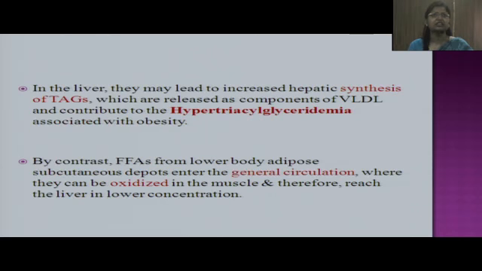And in the liver, this leads to increased hepatic synthesis of triglycerides, leading to hypertriglyceridemia. And this is the reason why in obesity there is hypertriglyceridemia. While in case of gynoid type of obesity, this fat enters the general circulation and is oxidized and utilized.